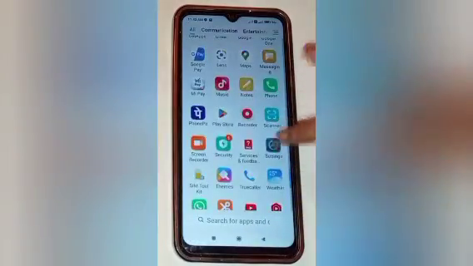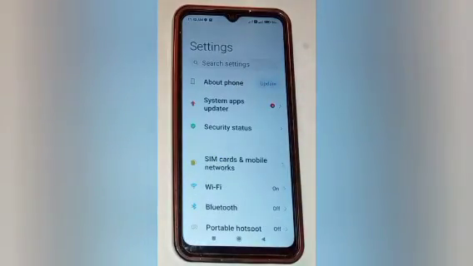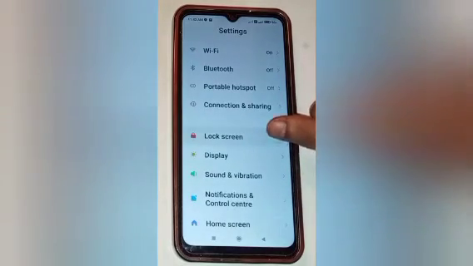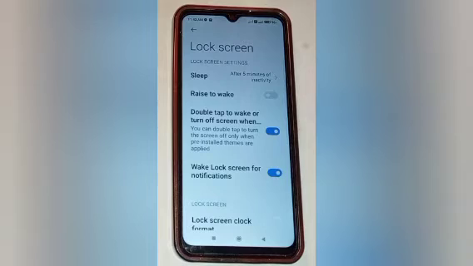Firstly, scroll up and go to the setting icon. Click on the setting icon. Now you will see many options. Scroll up and go to the lock screen option, so click on lock screen. Now you will see many options here. Click on the sleep mode. Another name of sleep mode is the auto screen off option, so click on that.